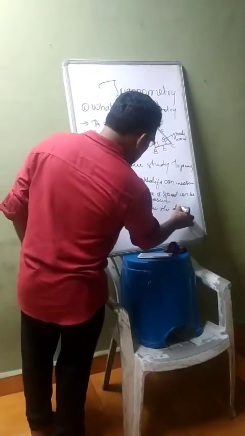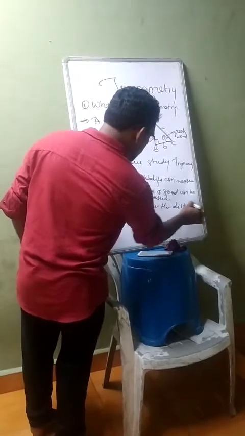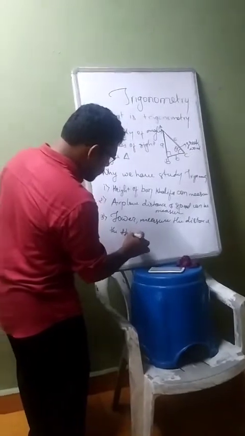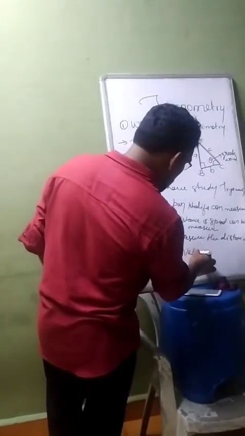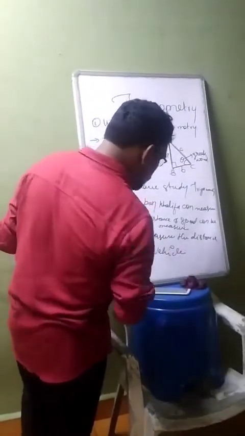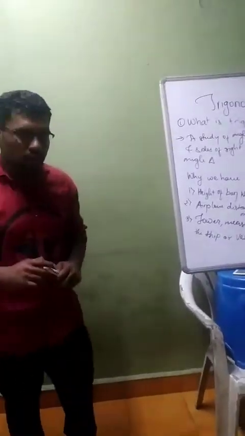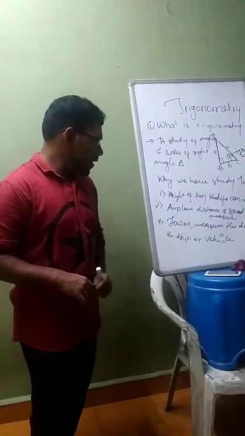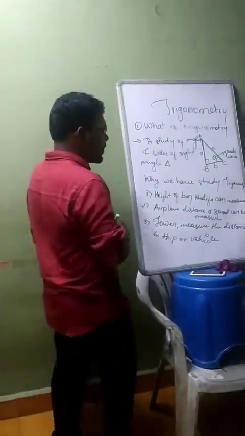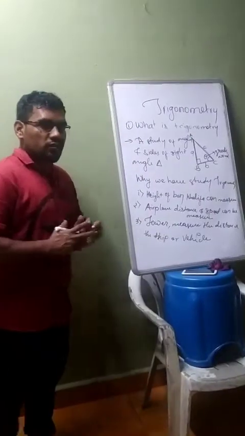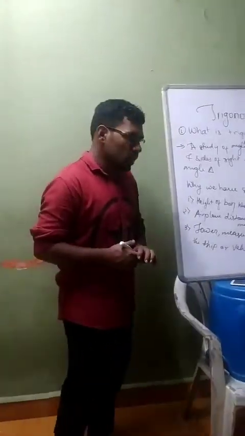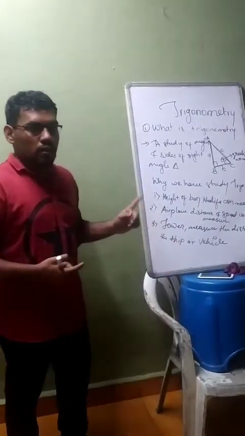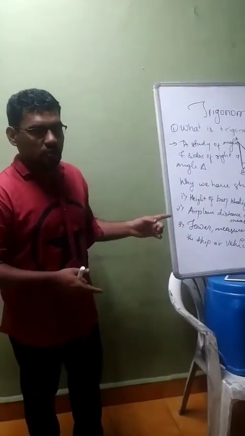Or any vehicle traveling on the road, or from some tall building, you can measure the distance of the ship or vehicle. So this is why we have to study trigonometry. There are several other applications, which I'll teach you in the next chapter, applications of trigonometry.